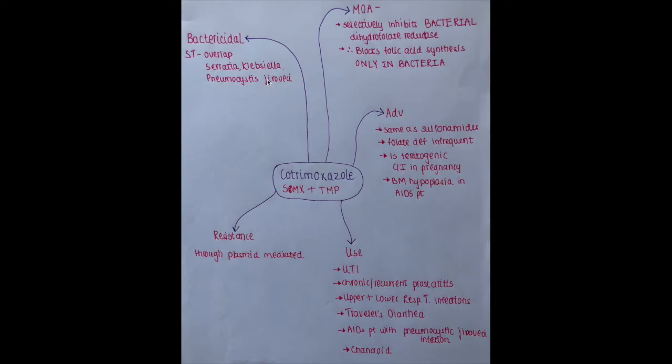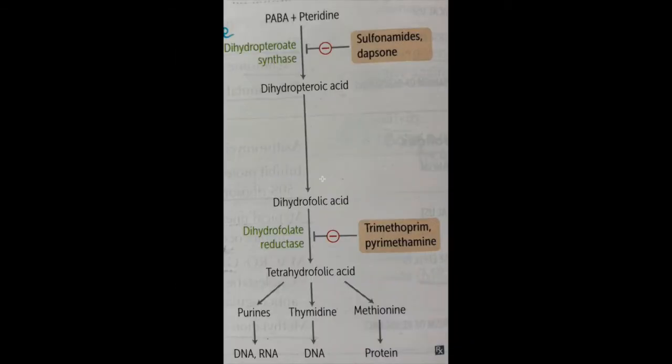Its mode of action: it selectively inhibits bacterial dihydrofolate reductase. Now, dihydrofolate reductase, as you can see here, is an enzyme that is required for synthesis of folic acid, where it converts dihydrofolic acid to tetrahydrofolic acid. And as we know, folic acid is required by bacteria for their growth because it provides them with DNA, RNA